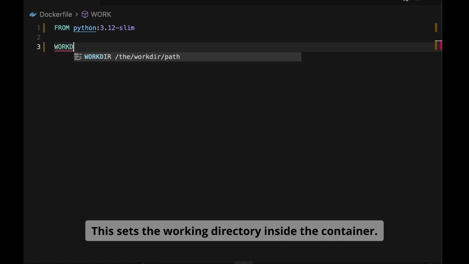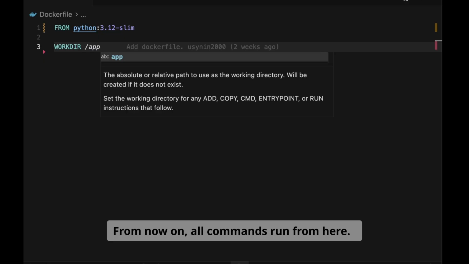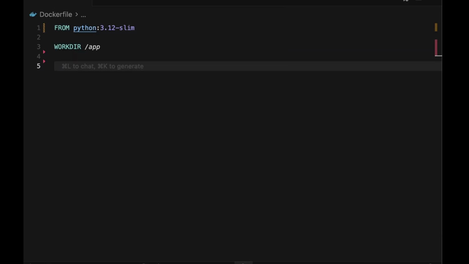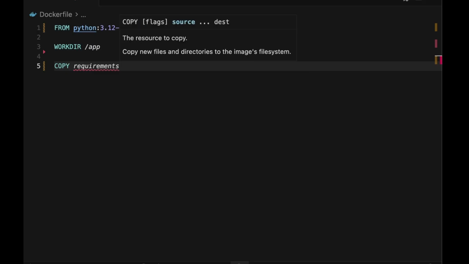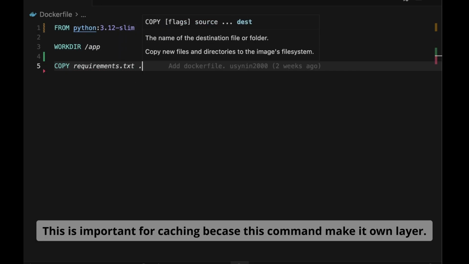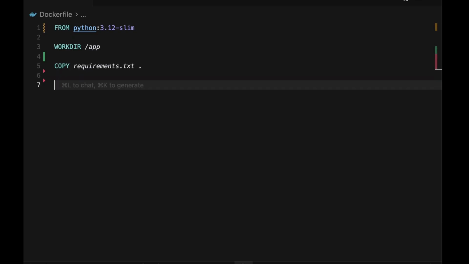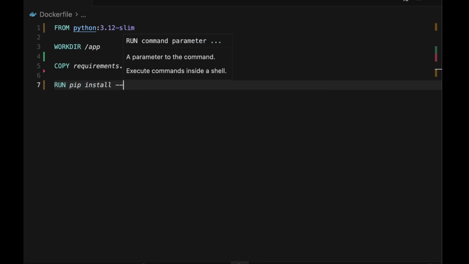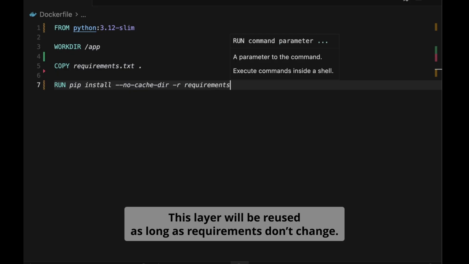This sets a working directory inside the container. From now on, all commands run from here. Then we copy only the dependencies file first. This is important for caching because this command makes its own layer. Here we install Python dependencies. This layer will be reused as long as requirements don't change.